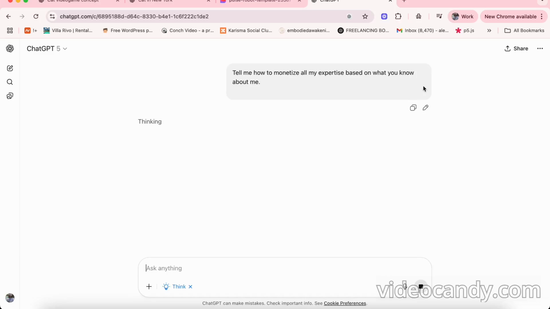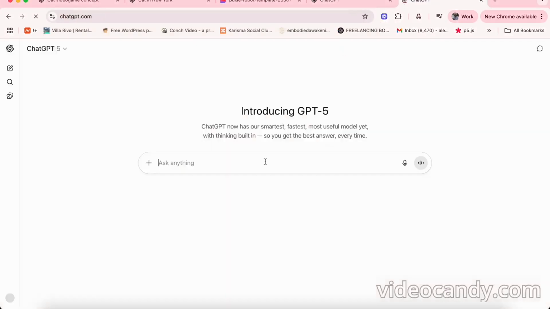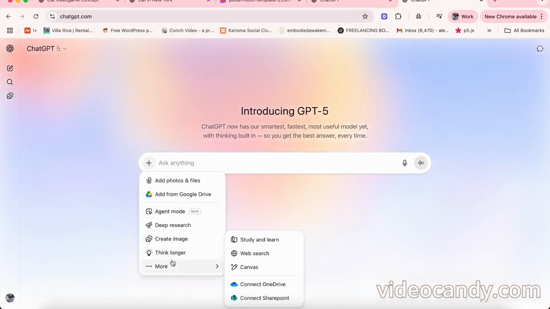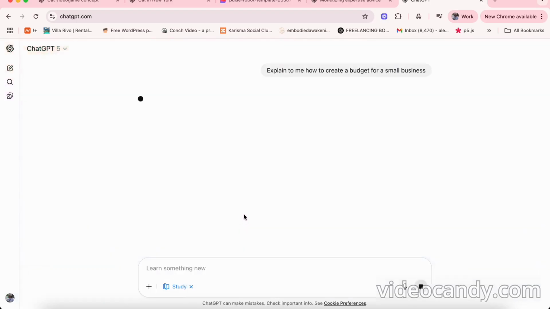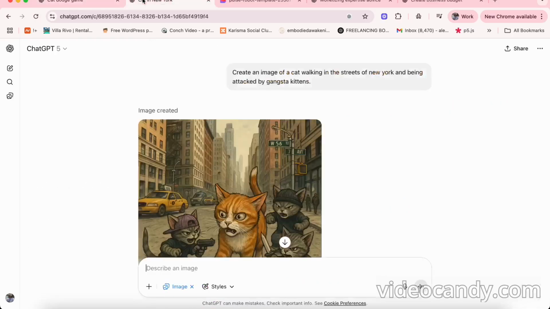So let's let this prompt run as well, and open another window, and say that I want to study and learn. Okay, and say, explain to me how to create a budget for a small business. Select this one. Okay. So we're starting 4 different things.